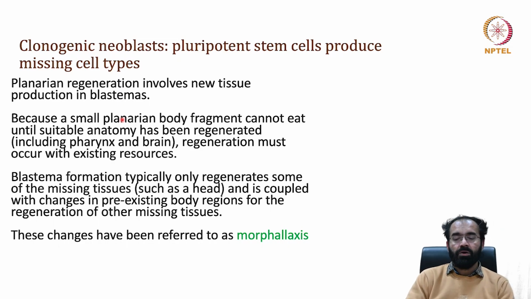The blastema will always have new tissue that will be produced, and that has to now differentiate as required, because a small planarian body fragment cannot eat until suitable anatomy has been regenerated, including pharynx and brain. Regeneration must occur with existing resources, otherwise it will not happen.